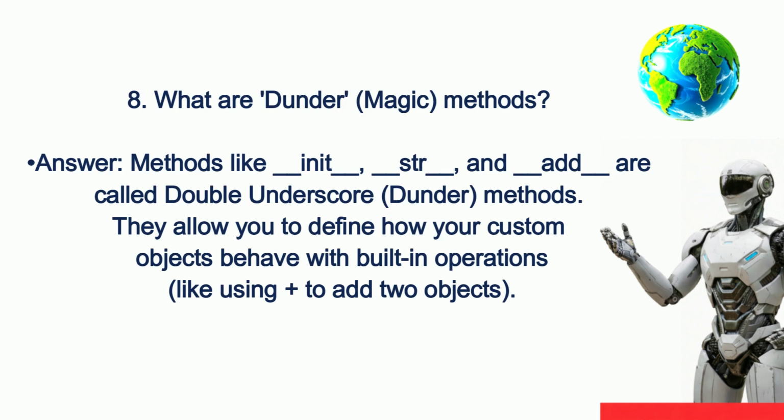8. What are dunder or magic methods? Answer: Methods like __init__, __str__, and __add__ are called double underscore, or dunder, methods. They allow you to define how your custom objects behave with built-in operations, like using plus to add two objects.